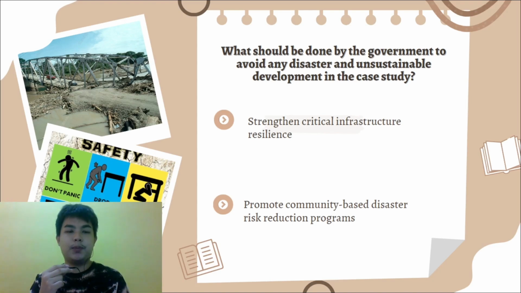The last one is promote community-based disaster risk reduction program. Community-based disaster risk reduction program can help to engage local communities in disaster preparedness and response effort. These programs might include training programs, community drills, and awareness campaign. By involving local communities in disaster risk reduction effort, residents can become more informed about the risks they face and can take steps to prepare themselves and their families for disasters.